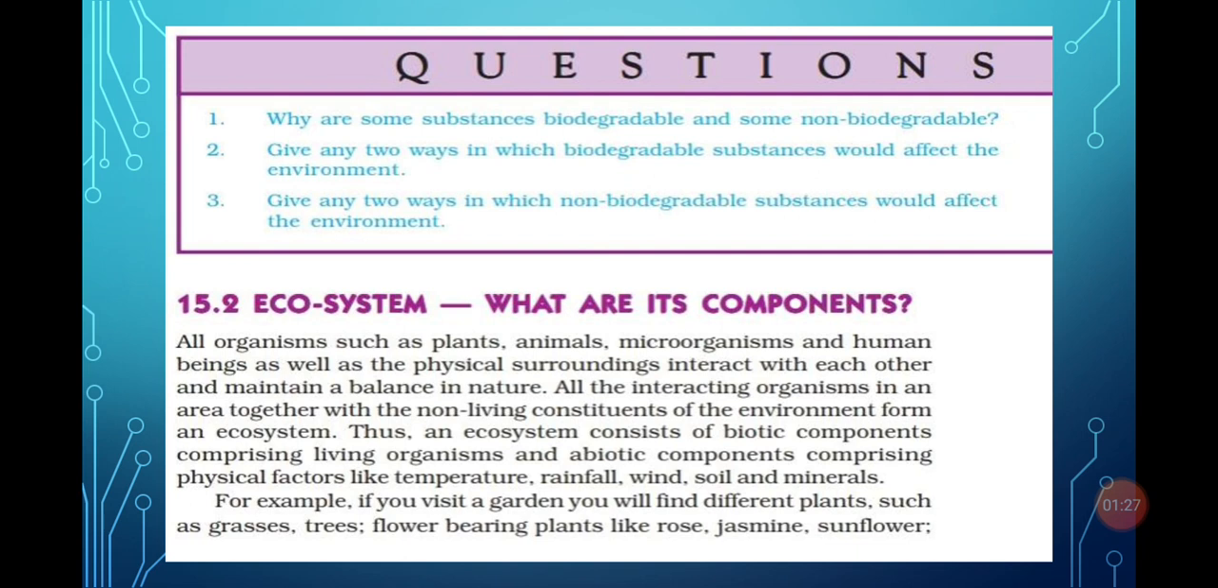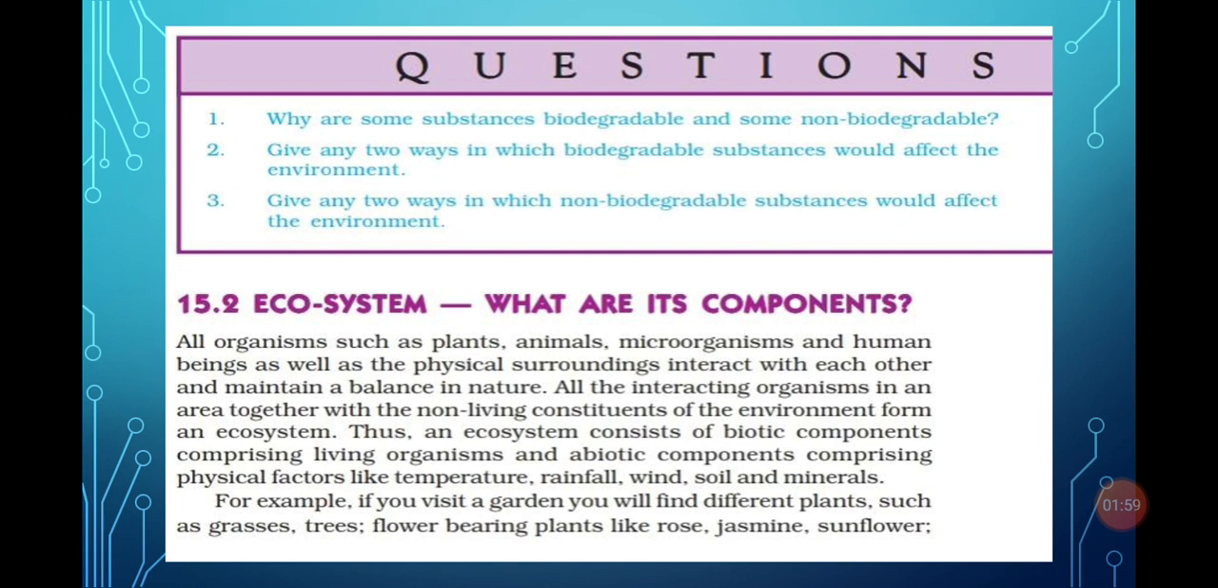Next, the questions. The first NCERT in-text question: why are some substances biodegradable and some substances non-biodegradable? Because a substance which decomposes with the passage of time by the action of bacteria, microorganisms or enzymes is called biodegradable, and a substance which does not decompose with the passage of time is called non-biodegradable. Like plastic, polybags are examples of non-biodegradable, and biodegradable ones are like animal waste, plant waste, and other things.